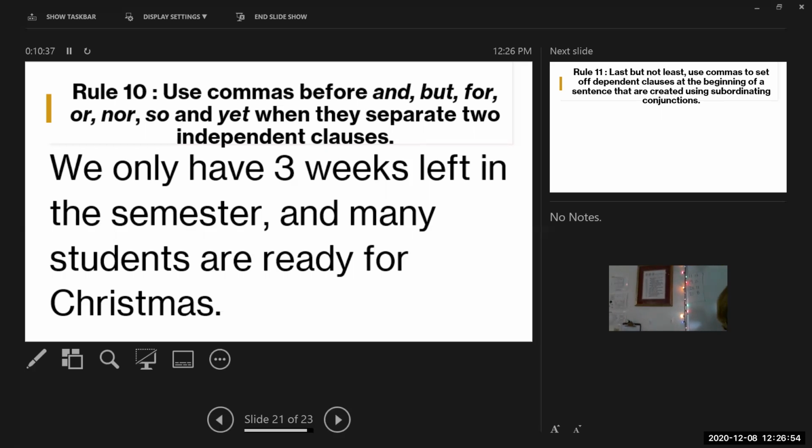Okay, so look at this example here, though. We only have 3 weeks left in the semester. Do y'all agree that that's a complete sentence? We only have 3 weeks left in the semester. Is that a complete sentence? Yes. Okay, because we have, what's the subject? Look at it and tell me. On the back. What's the subject? No, on the back of the paper.